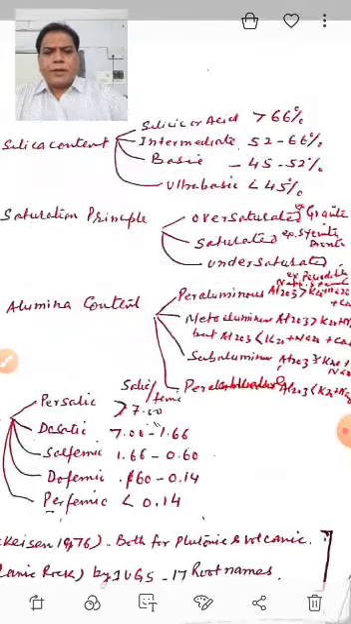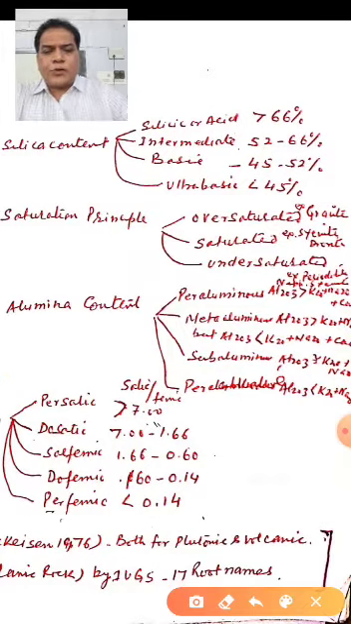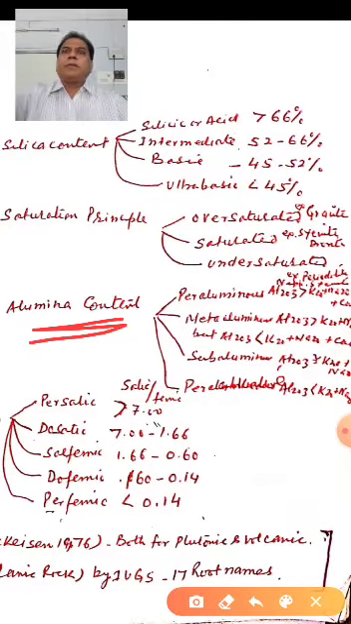Then the third basis of classifying is on the basis of your alumina content, on the basis of the chemical composition. You all know that these four oxides, Al2O3, Na2O, K2O and CaO, are components of your feldspars. So if in a rock the alumina is balanced by K2O, Na2O, CaO, we check this.